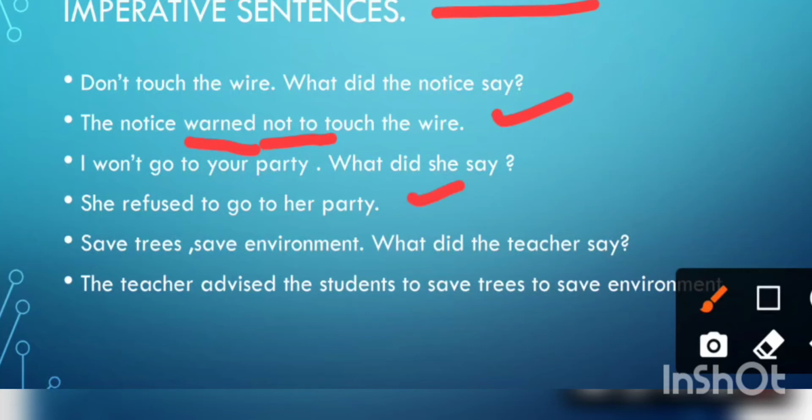Save trees, save environment. What did the teacher say? The teacher advised the students to save trees, to save the environment. So I hope the meaning is clear. The first sentence is giving warning. The second sentence, refusal. And the third sentence, advice. So accordingly, we have changed the reporting verbs.